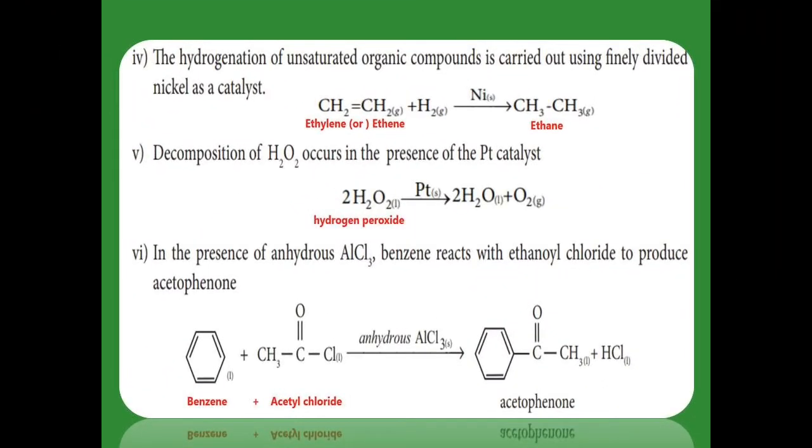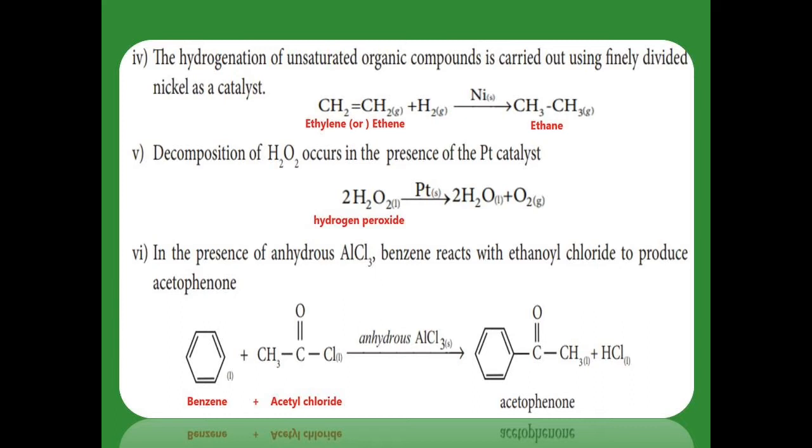Some more examples of heterogeneous catalyst. Ethylene, when reacted with hydrogen in the presence of nickel, ethylene and hydrogen are in the gaseous phase, and it produces ethane, which is also in the gaseous phase. So here also the nickel catalyst alone is in a different phase. So it is a heterogeneous catalyst.